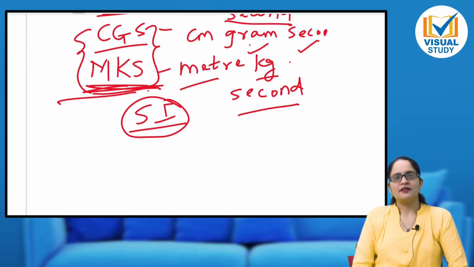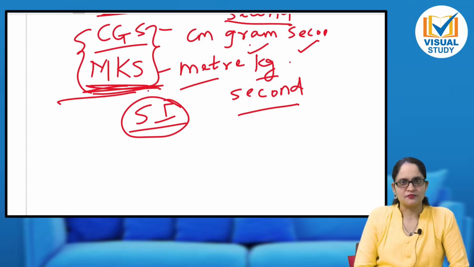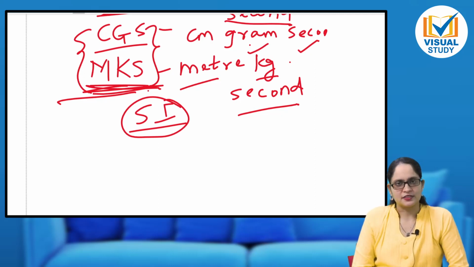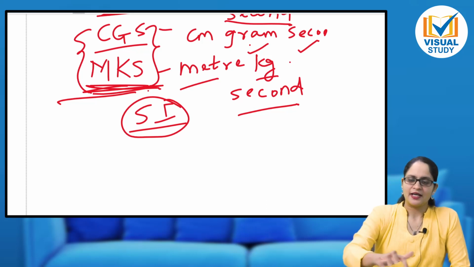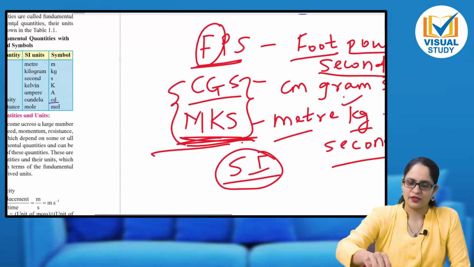So whenever we are learning and solving numericals in physics, we will always have to use the SI system of units. Convert all the quantities in the given numerical to SI units and then only we will solve the numerical. As and when it comes, I will explain it to you again.